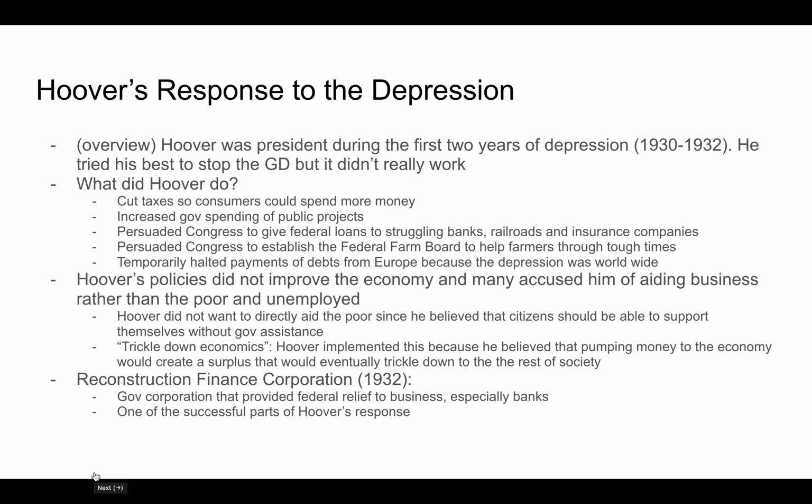However, Hoover's policies did not improve the economy, and many accused him of aiding businesses rather than the poor and unemployed. Hoover did not want to directly aid the poor, since he believed that citizens should be able to support themselves without government assistance. He believed in trickle-down economics, and he implemented this because he believed that pumping money to the economy would create a surplus that would eventually trickle down to the rest of society. He created the Reconstruction Finance Corporation in 1932, a government corporation that provided federal relief to businesses, especially banks, and it was actually one of the successful parts of Hoover's response.